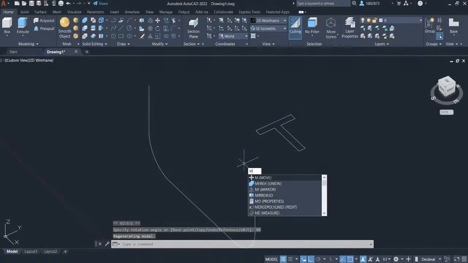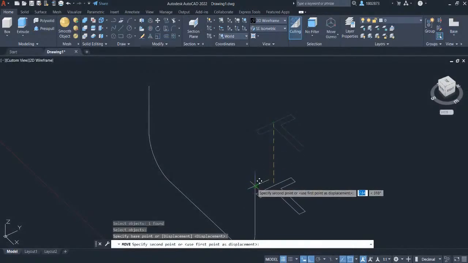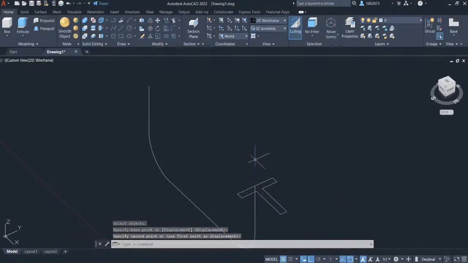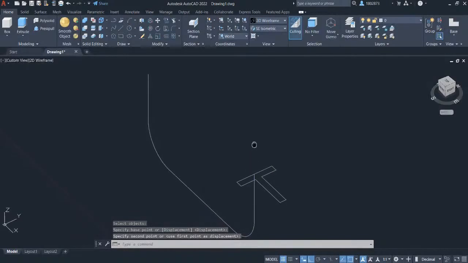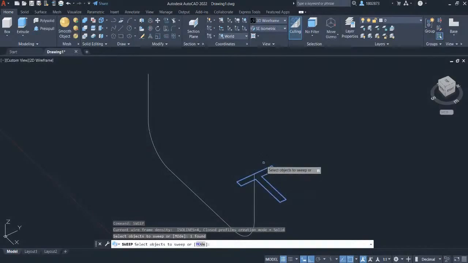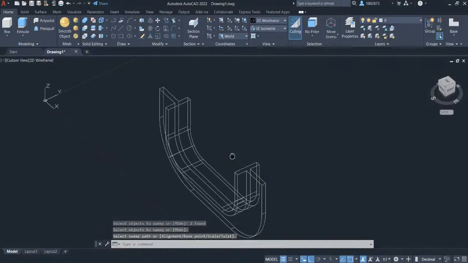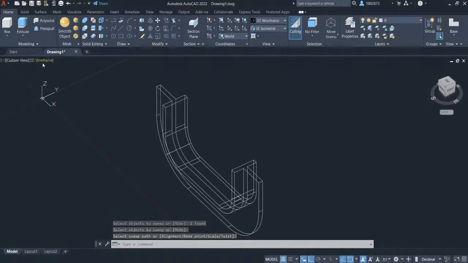Press M for move command and select this sketch. Press enter. Select the midpoint and move it to this endpoint. We will now do the sweep command. Press sweep and press enter. Select this sketch as the object to sweep. Press enter. And select this sketch as the path. Let's change the view into shades of gray.